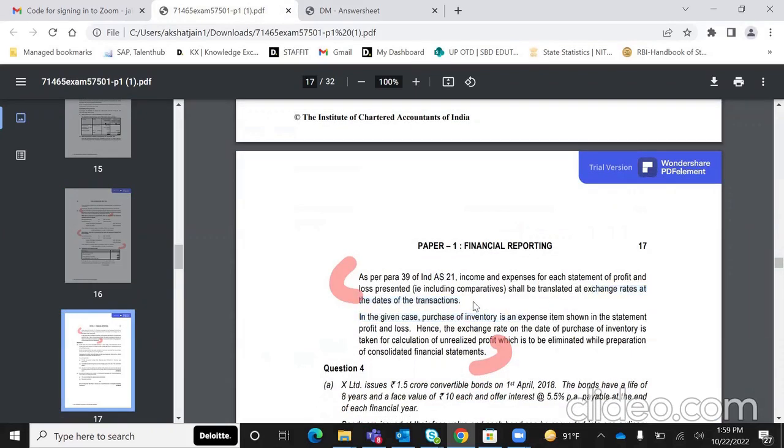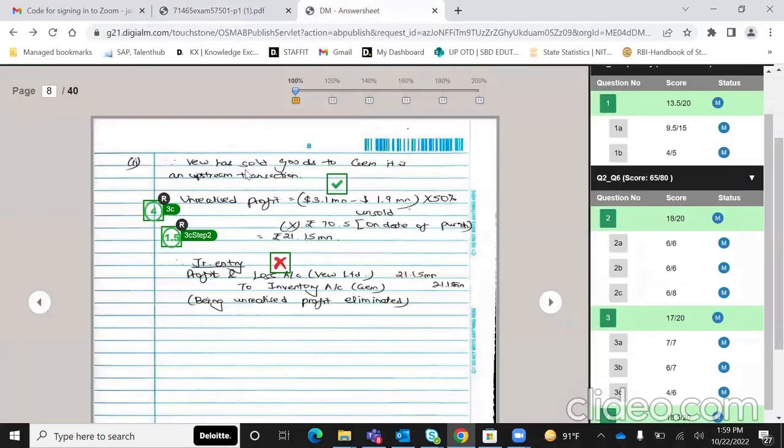Basic जो हम लोगों को मालूम है कि date of transaction पे incomes expenses होते हैं. And then they've said कि hence the exchange rate as on the date of purchase of inventory is to be taken for calculation of unrealized profit, which is to be eliminated while preparation of CFS. So basically they've written more theory.